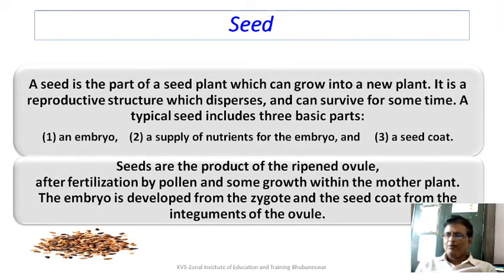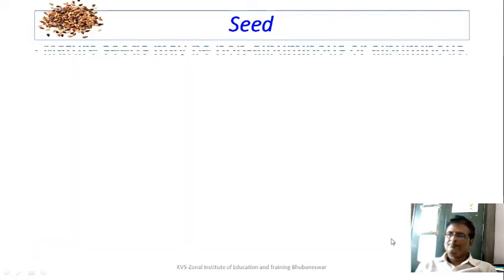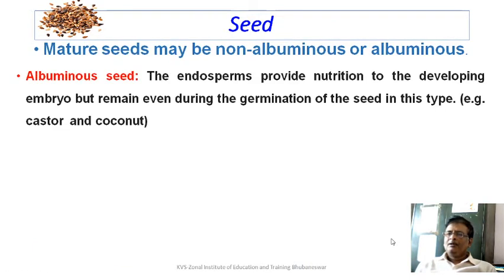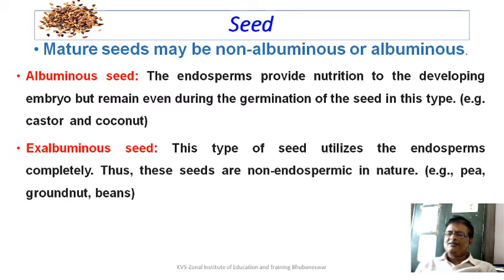After fertilization by pollen and some growth within the mother plant, the embryo is developed from the zygote and the seed coat from the integument of the ovule. The mature seed may be non-albuminous or albuminous. In the preceding session, we discussed albuminous and ex-albuminous seed.